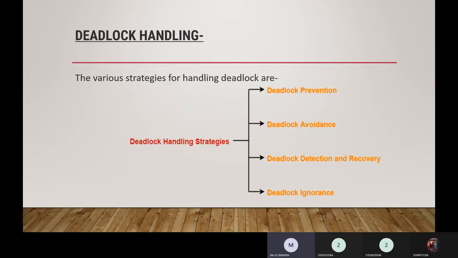Okay, how to handle this deadlock situation? We need to ensure that there will not be any deadlock when you allocate resources to the process. Let me recall what resources are. Resources may be a printer or memory. If any process wants to execute, what do we require to store a program? We need memory.